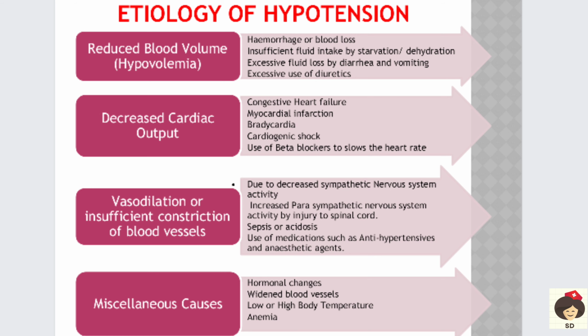And coming to the causes of hypotension, there are mainly four causes. One is reduced blood volume, which is called hypovolemia. Hypo means decreased, volume is the amount, and emia is the blood. So when there is decreased blood volume, the patient can go for hypotension, because when there is decreased blood, there is no pressure created on the walls of the arteries, so the patient will have a low BP.